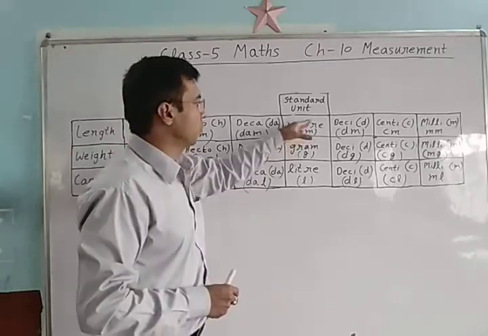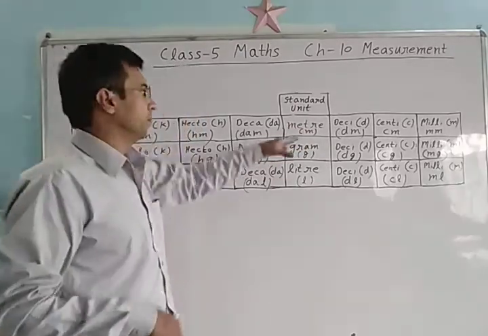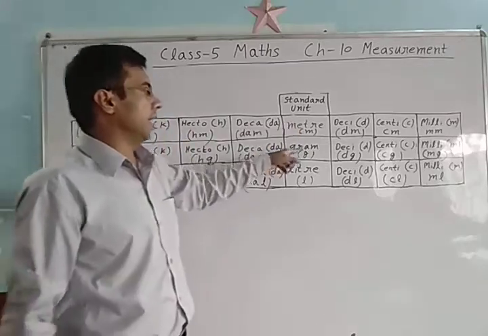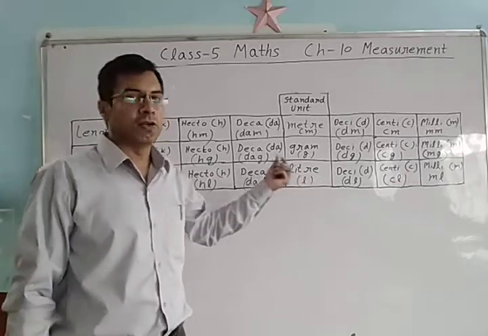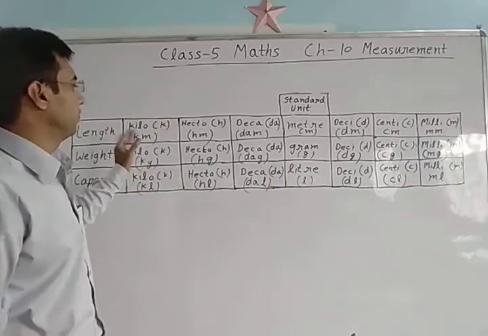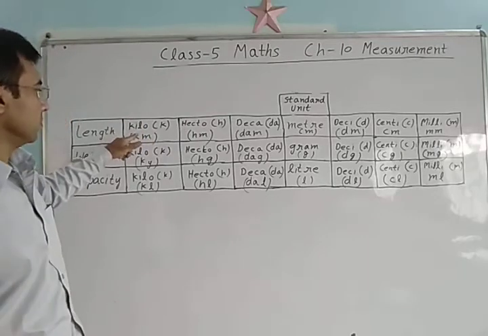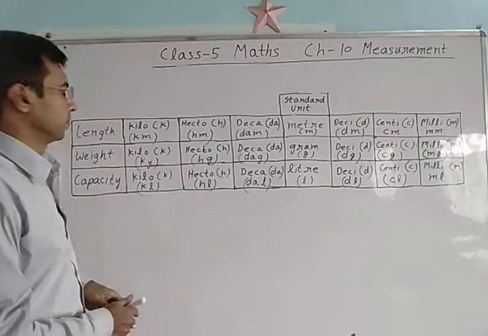And what do we have to do? We have to add the standard unit according to our use. Means for length we add meter, for weight we add gram, for capacity we add liter. So student, in this way we complete our units. There is a jump of 10 between two units.